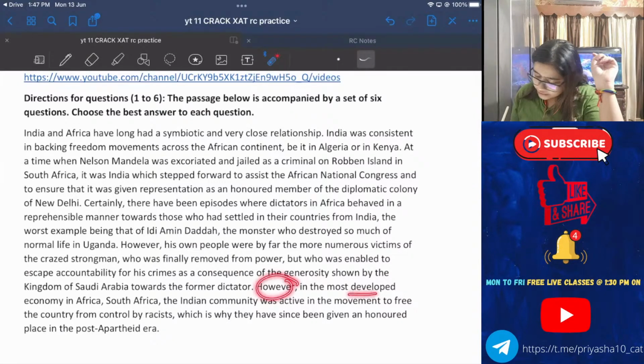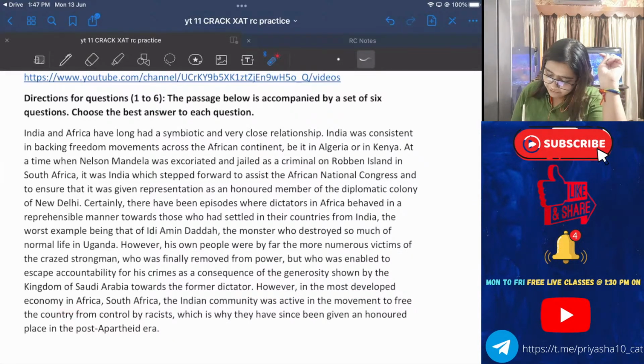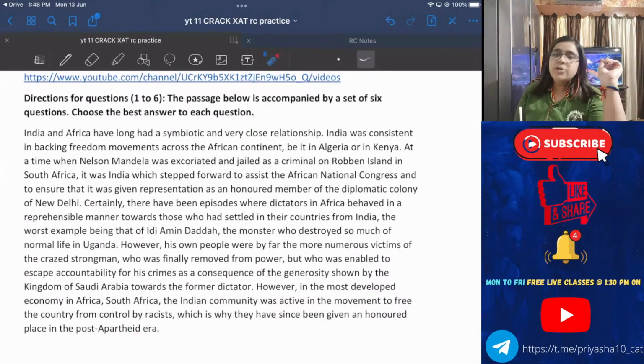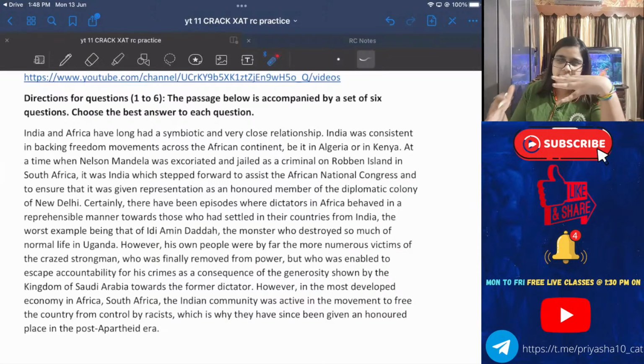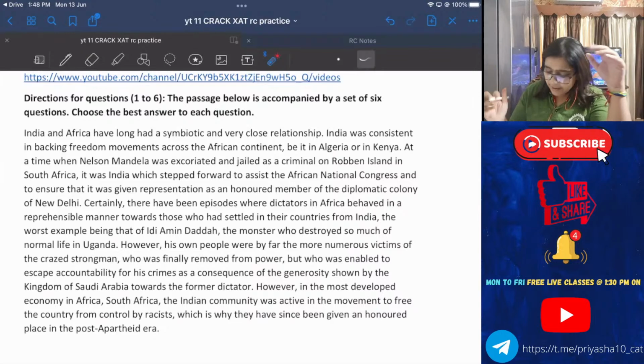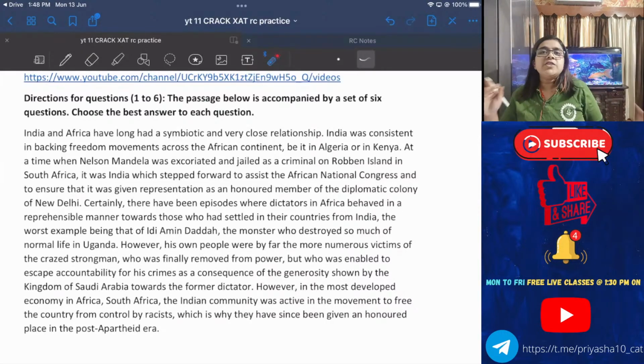However, in the most developed economy in Africa, South Africa, the Indian community was active in the movement to free the country from the control of racists, which is why they have since been given an honored place in the post-apartheid era. You know what is apartheid? The racism era. Apartheid is a condition where racism is at its peak. Okay, apartheid era.